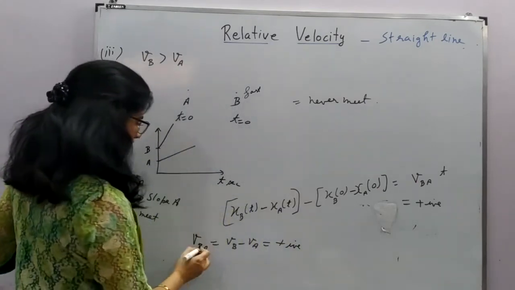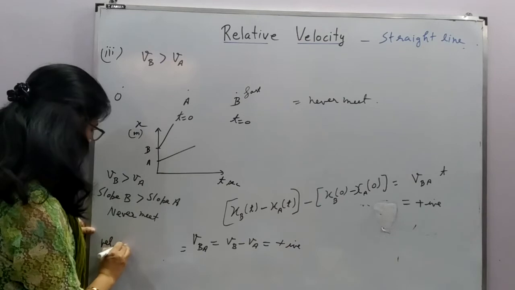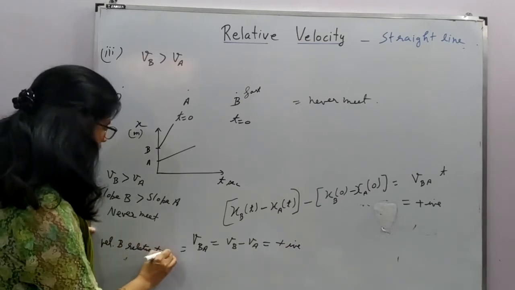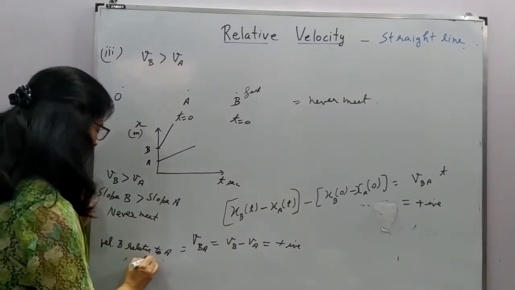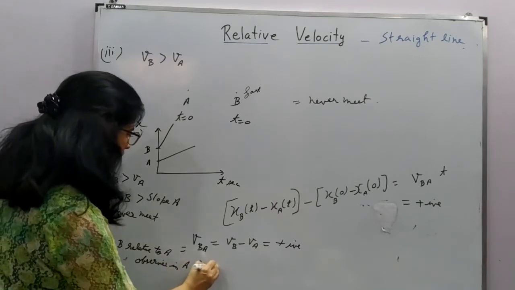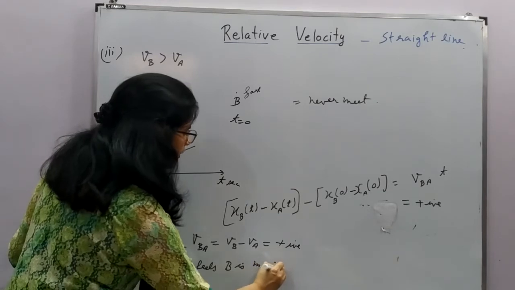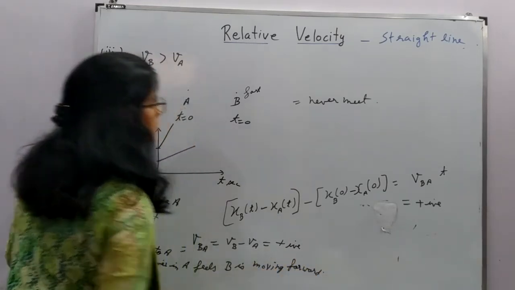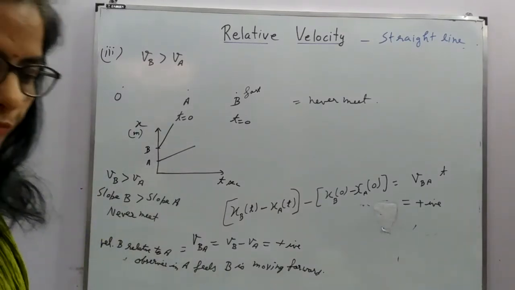And this means what? Velocity of B relative to A. So you can say that the observer in A feels B is moving forward.